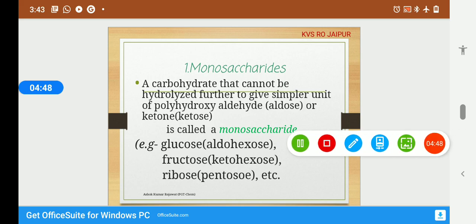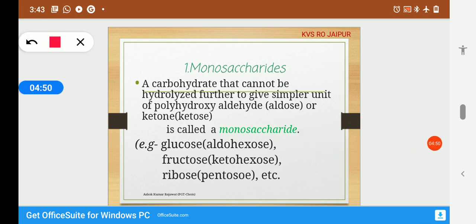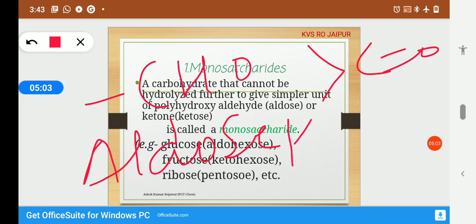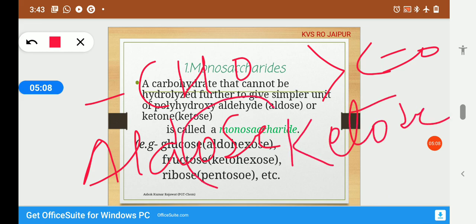Now, the carbohydrates which contain aldehyde as functional group are called aldose, whereas the carbohydrates which contain ketone as functional group are called ketose. Here, the word "ose" is the suffix for carbohydrates as per IUPAC convention.